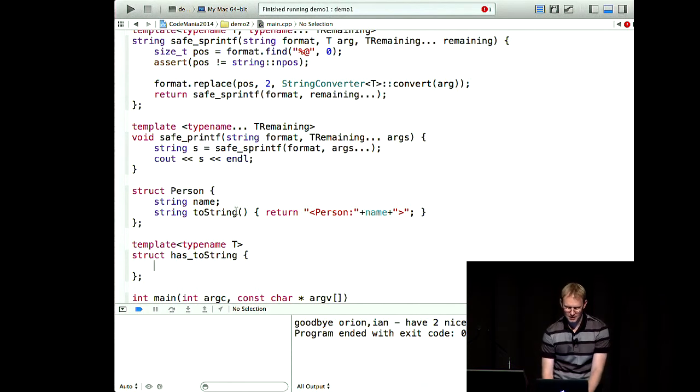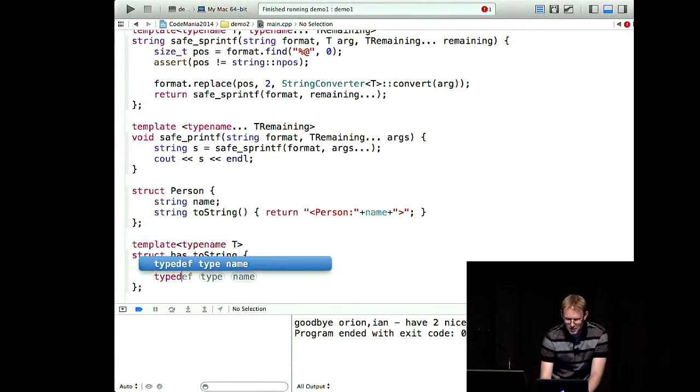So basically, we're more or less writing a compile time function. This is our input: a type comes in, so it's going to be person or string or int or something. And out the other end comes another type. So the way that you, I guess, return types from your compile time functions is with typedef.